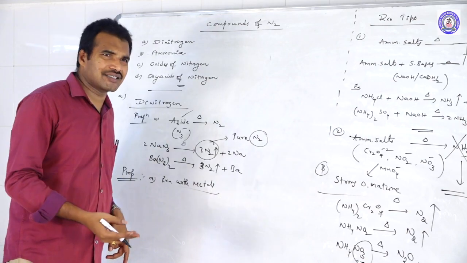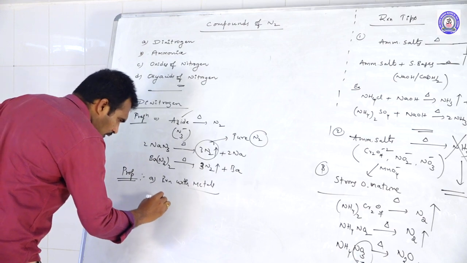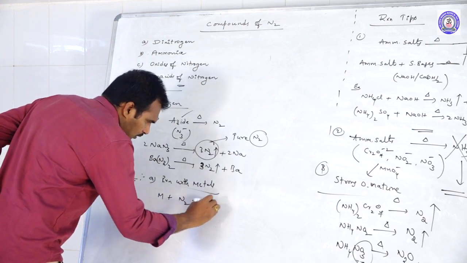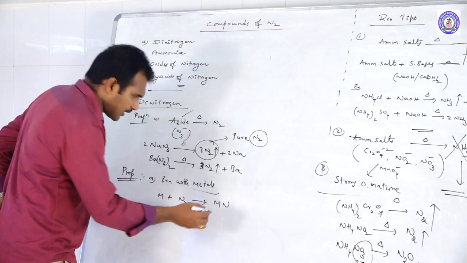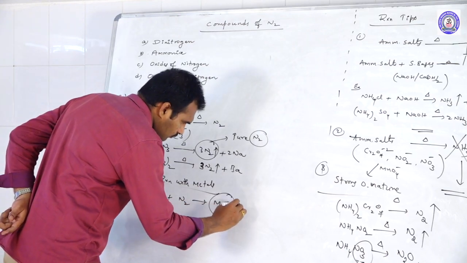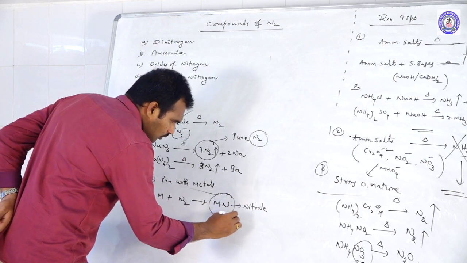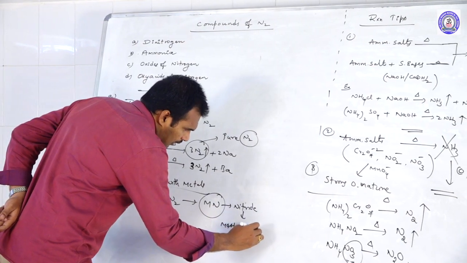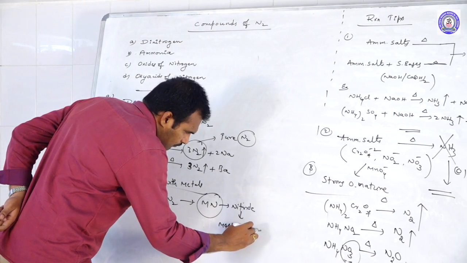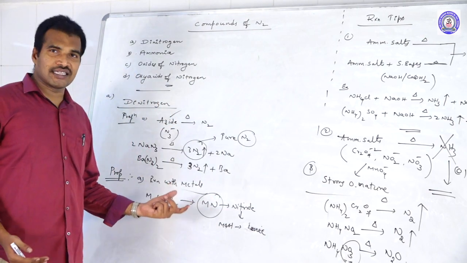Most of these nitrides are ionic in nature. But a few metal nitrides are covalent.